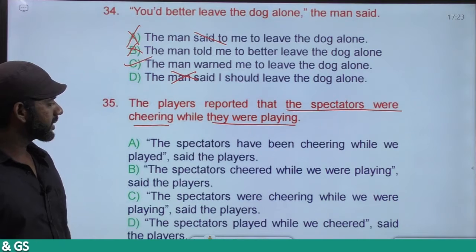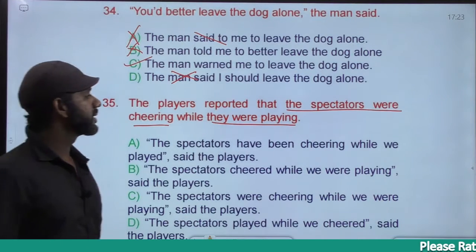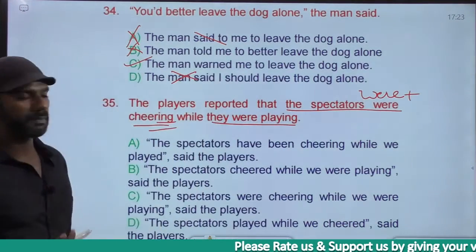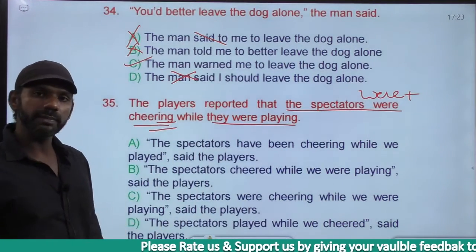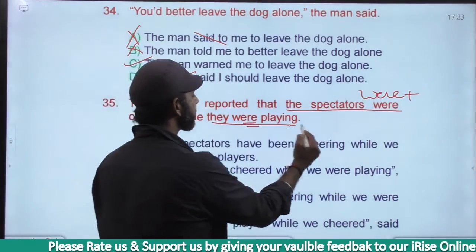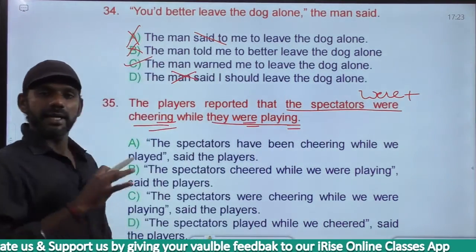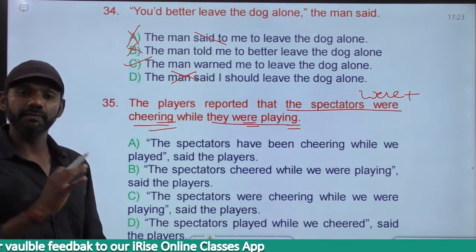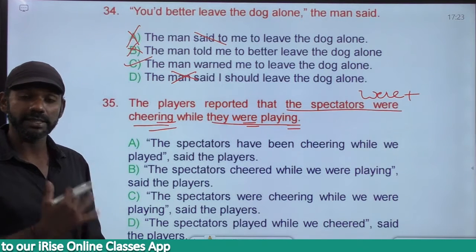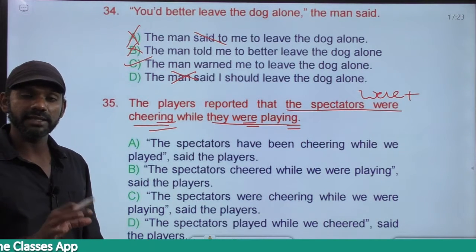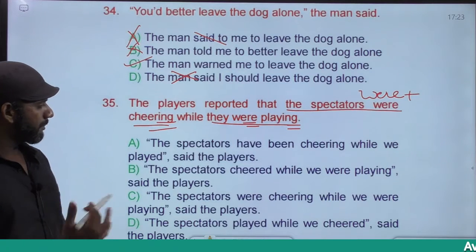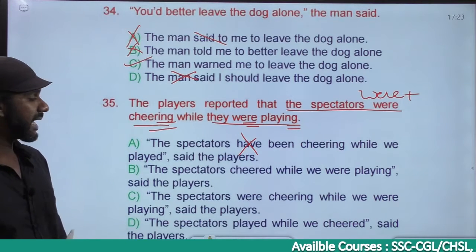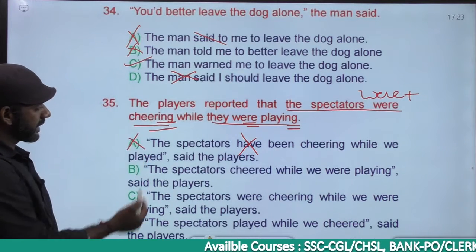Now, the spectators were cheering is verb plus V1 plus ing, past continuous. They were playing is also verb plus V1 plus ing, past continuous. As we have two actions in the past tense, the rule is not applicable. In the indirect speech, both the actions are in the past continuous tense. So in the direct speech also, both the actions must be in the past continuous tense. Based on that, option A is eliminated. Have comes only in the present tense. So option A is gone.